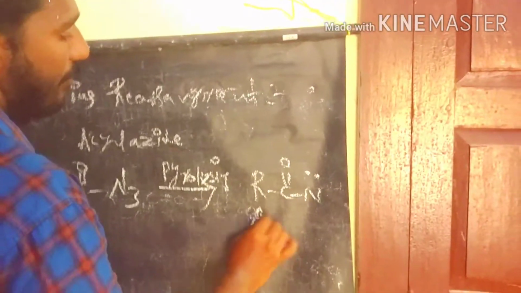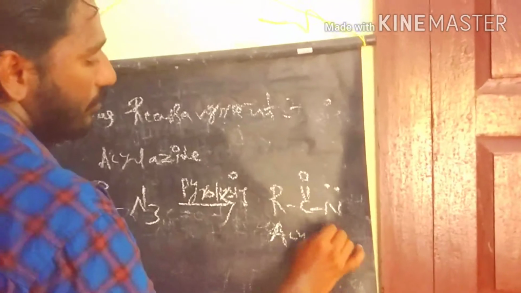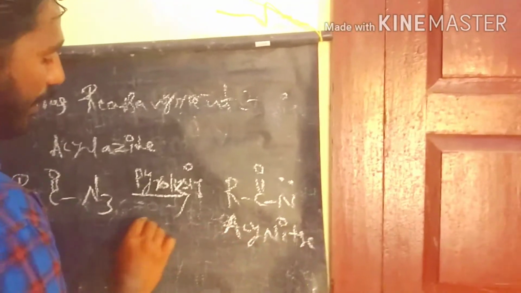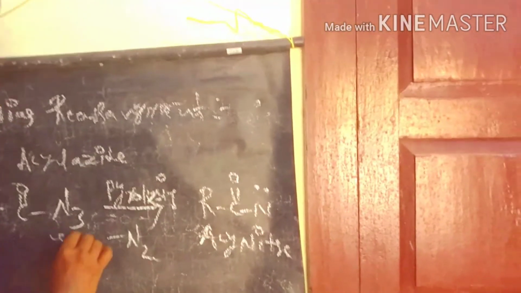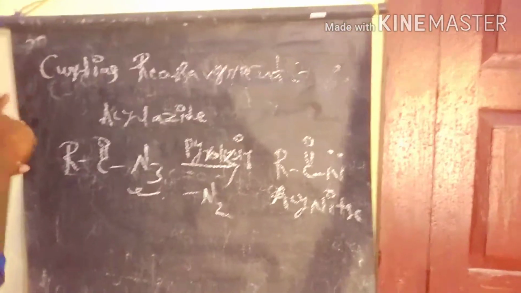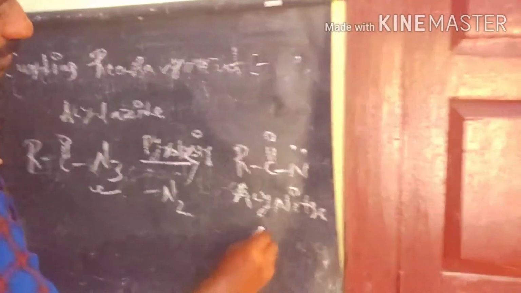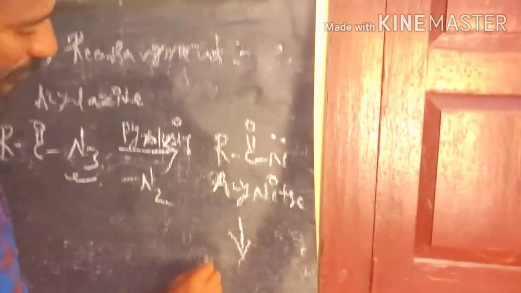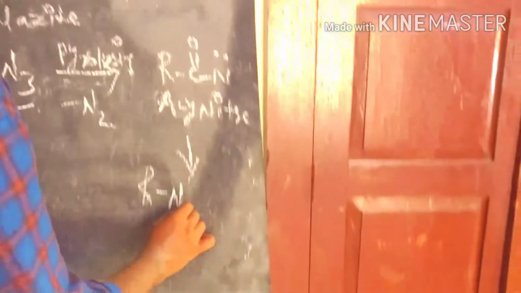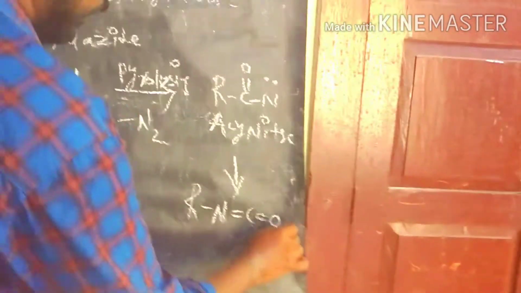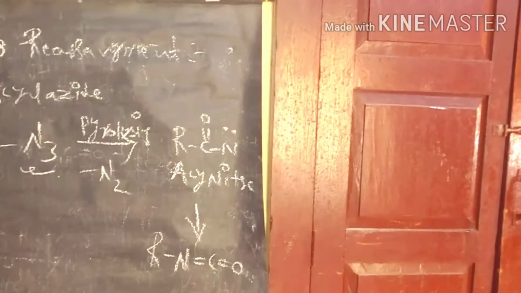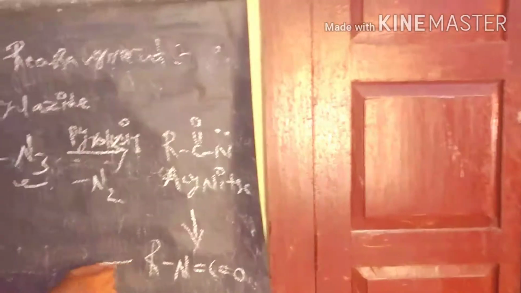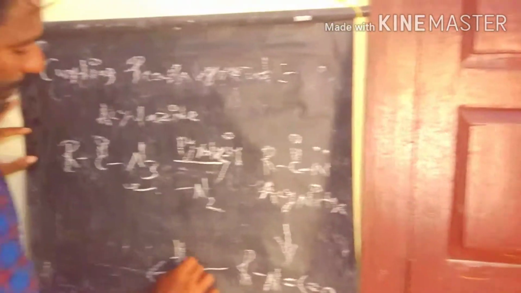We lose nitrogen gas from the acyl azide to form the acyl nitrene. This acyl nitrene, after rearrangement, produces the N-alkyl isocyanate. After this we conduct the hydrolysis process.